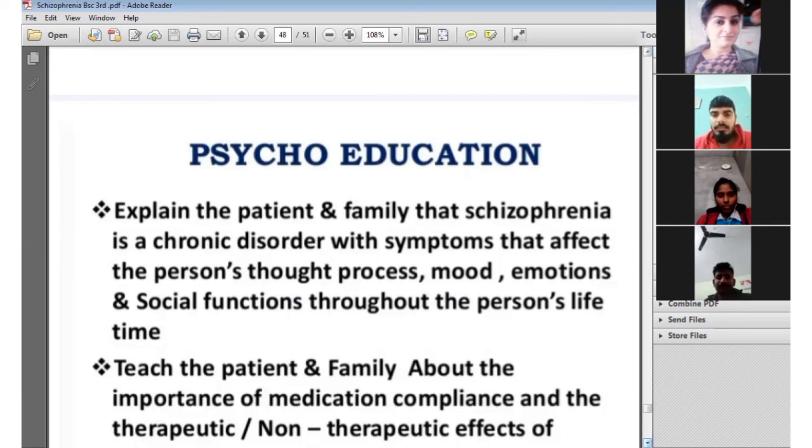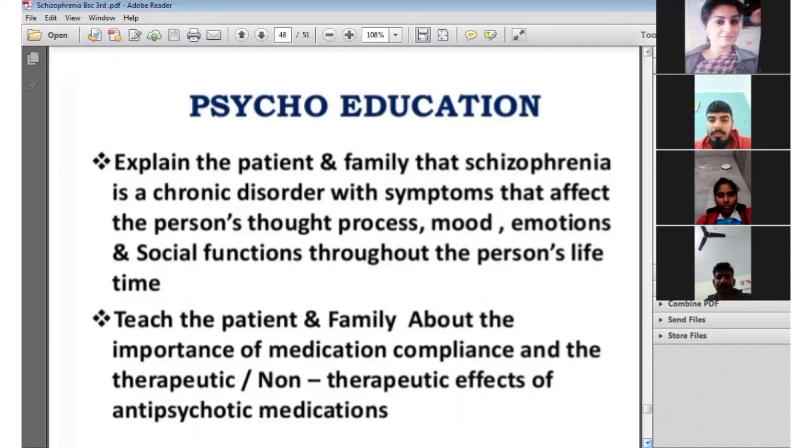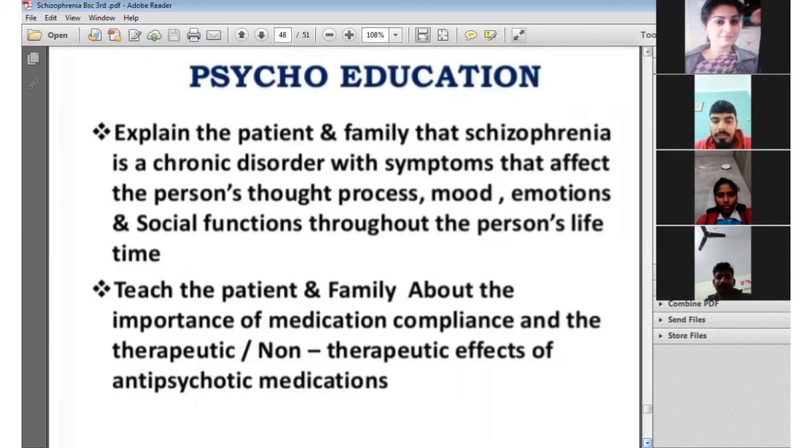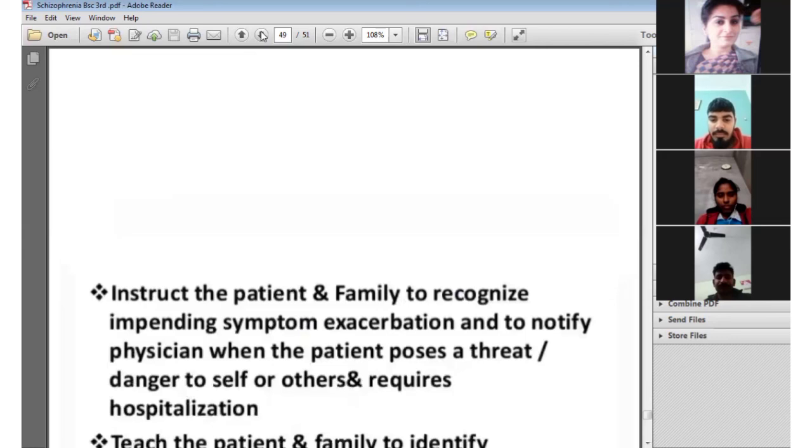Next, teach the patient and family about the importance of medication compliance and the therapeutic and non-therapeutic effects of the antipsychotic medication. Means to say what the adverse effects of the medication are, and what the side effects of the medication on our body are. All these things should be explained to the patient as well as the family members.